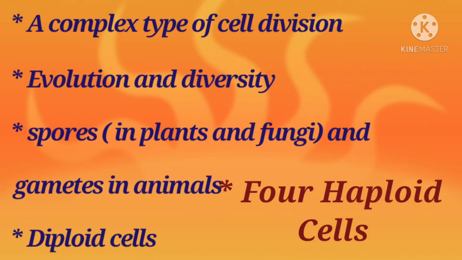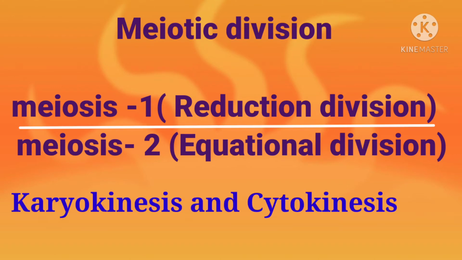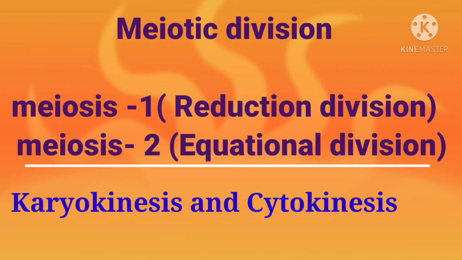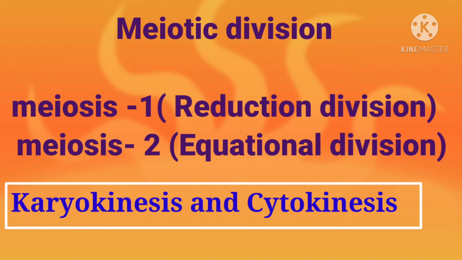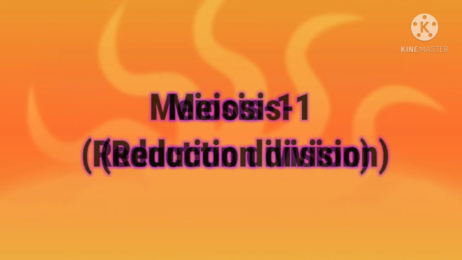The meiotic division involves 2 successive divisions, that means meiosis first or reduction division and meiosis second or equational division, both of which have karyokinesis and cytokinesis phases. Karyokinesis includes the 4 phases like mitosis. Now we are going to start with meiosis first or reduction division.